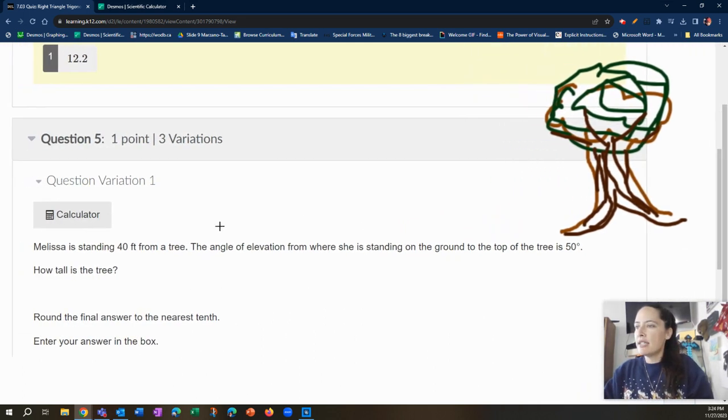So Melissa is standing about 40 feet away from the tree. So this is 40 feet.